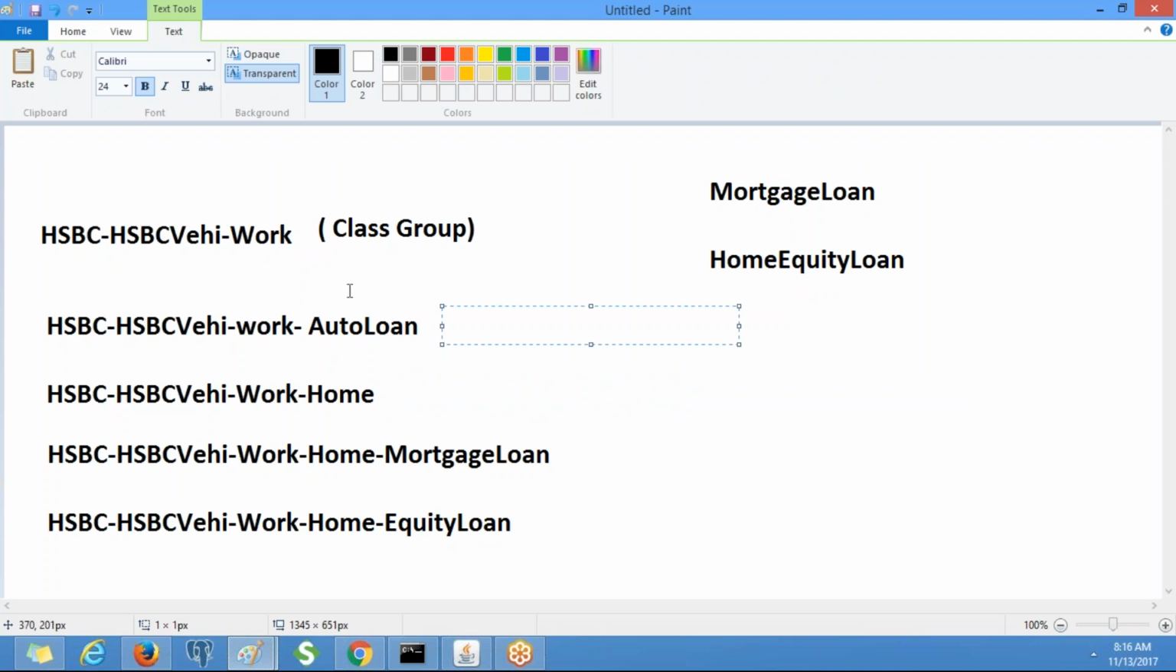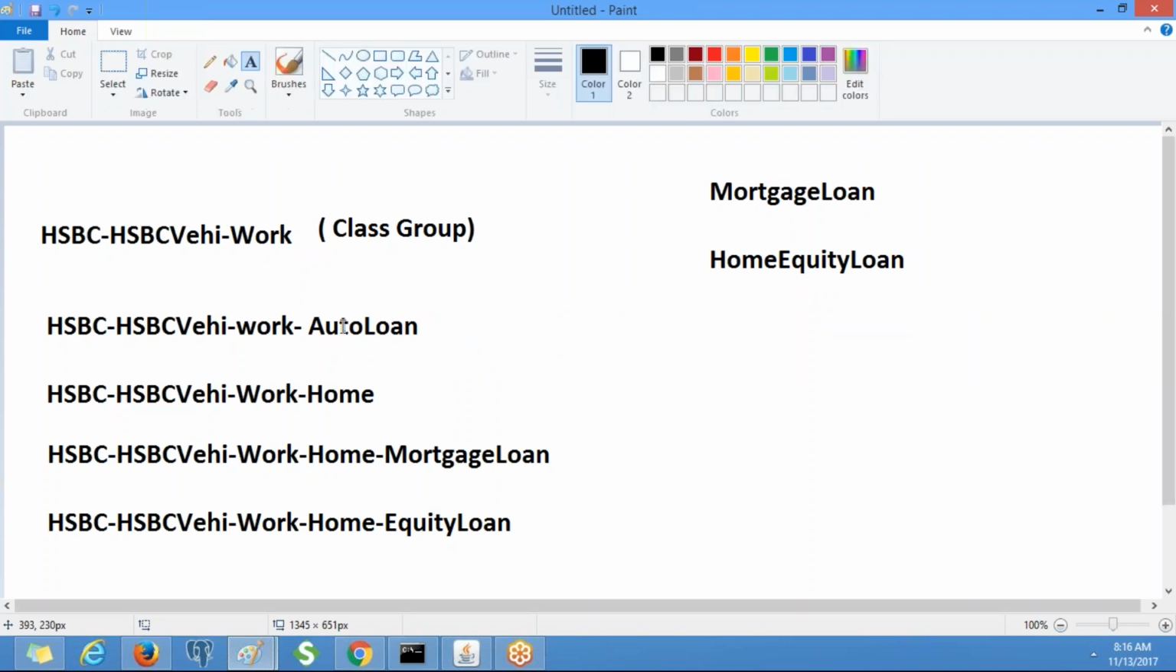Suppose we put something under the work class, those can be used across all the work types. If we put something here, only mortgage loan and equity loan can use it. If we put something here, this can be used only by this class, not by other classes. Okay, clear?